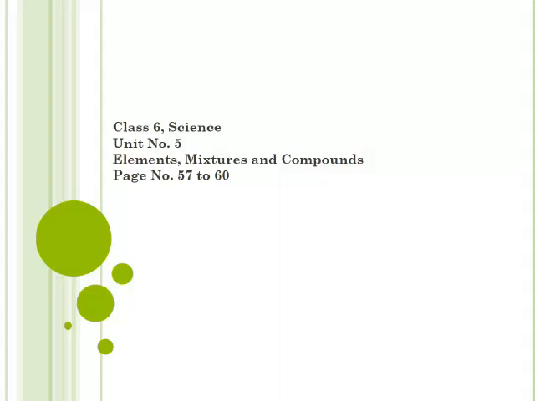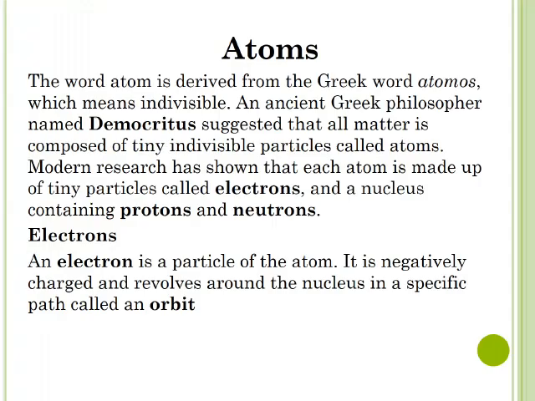Let's discuss unit number 5, elements, mixtures and compounds. We will read page number 57 to 60. First of all, we will discuss atoms. The word atom is derived from the Greek word atomos, which means indivisible.